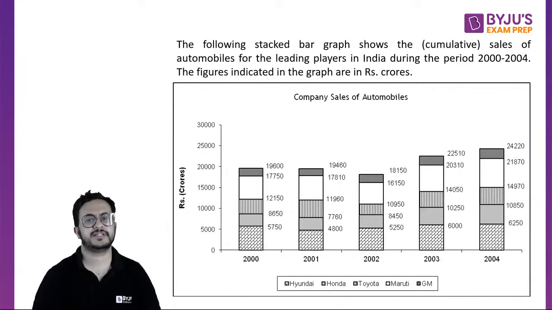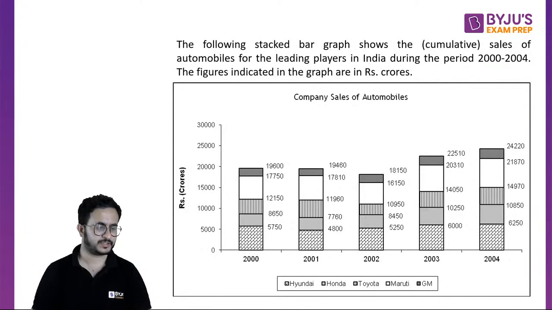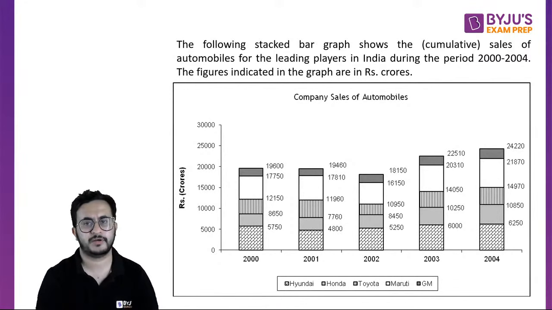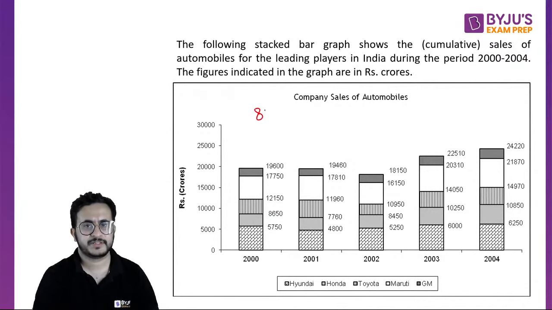It says the following stacked bar graph shows the cumulative sales of automobiles for the leading players of India during the period 2000 to 2004. Okay, so that is the graph showing the sales of these five companies. And this is a cumulative graph. So that is 5750. If this is 8650, so this value will be 8650 minus 5750.